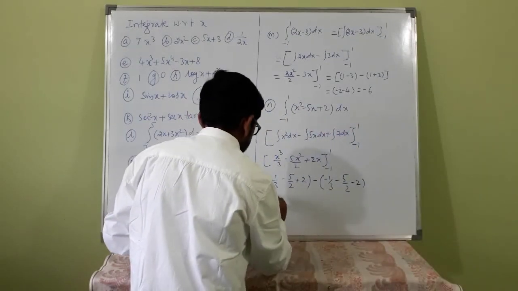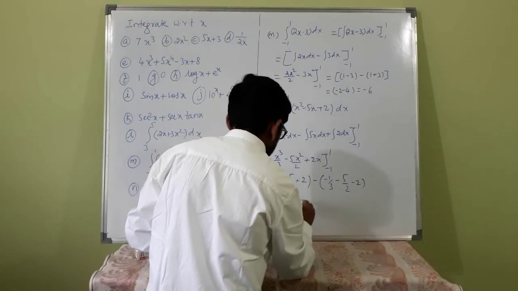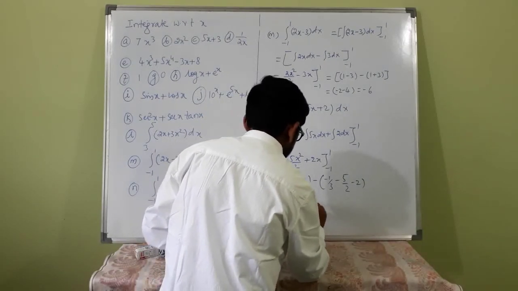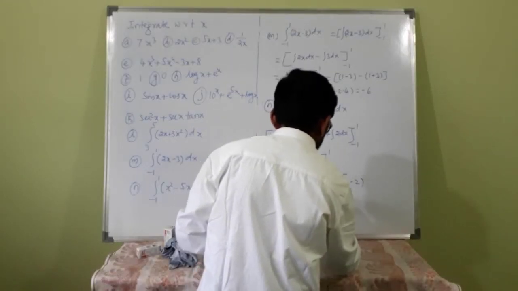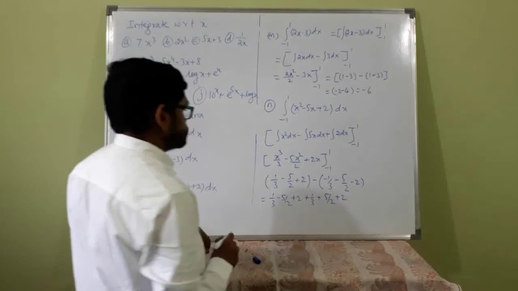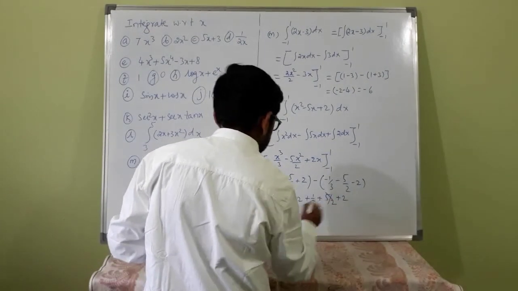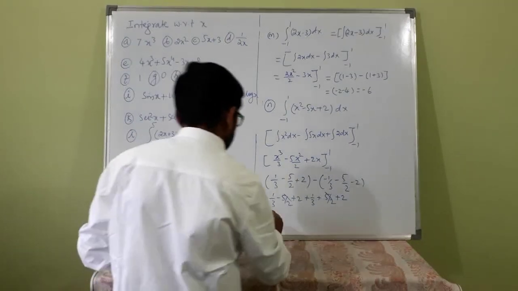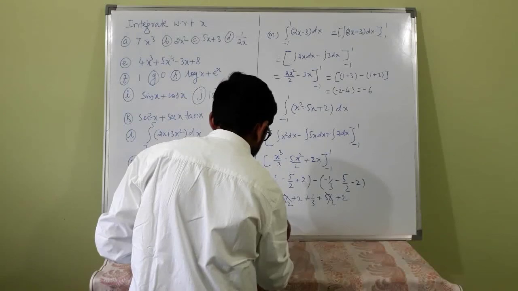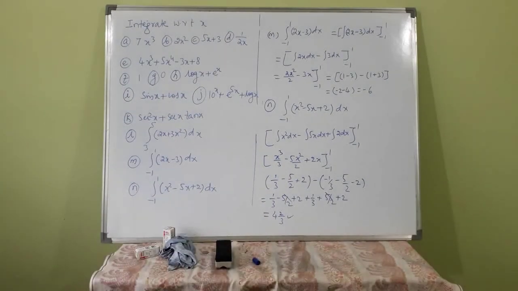So this will be 1 by 3 minus 5 by 2 plus 2 plus 1 by 3 plus 5 by 2 plus 2. So the 5 by 2 gets cancelled. 1 by 3 plus 1 by 3 is 2 by 3, plus 4, and 4 and 2 by 3 is the answer. You got it.